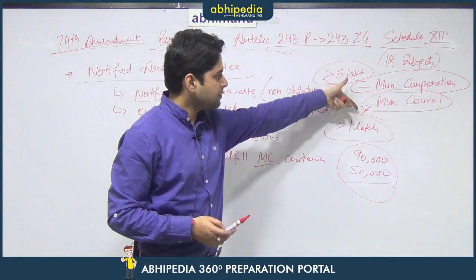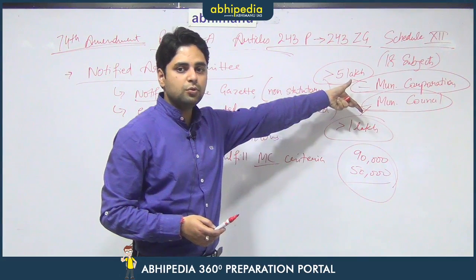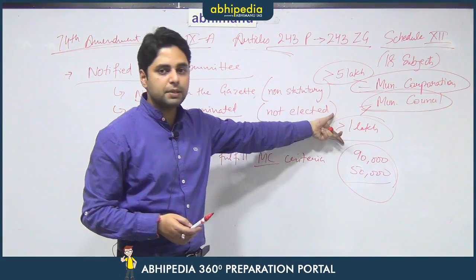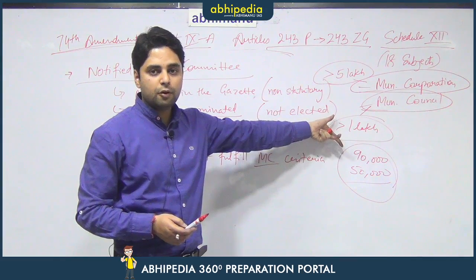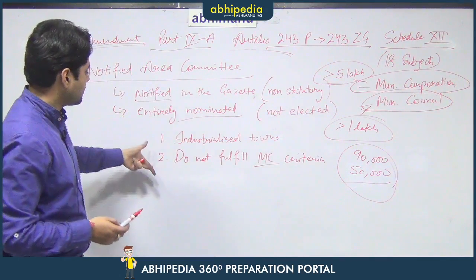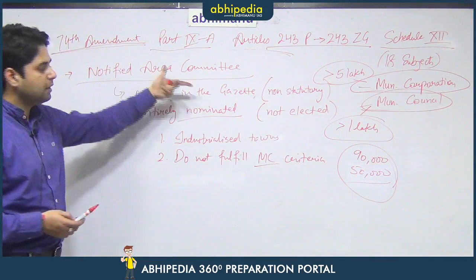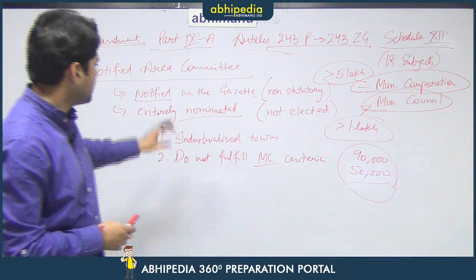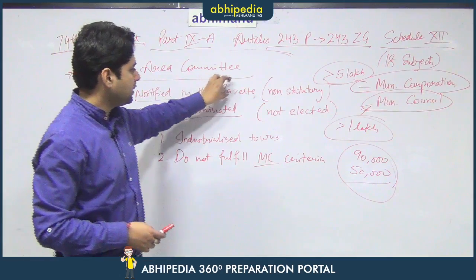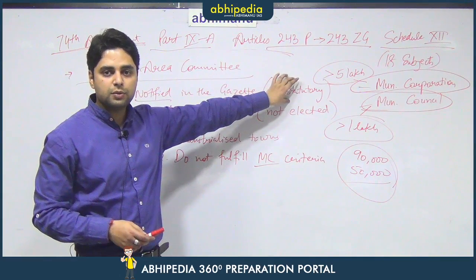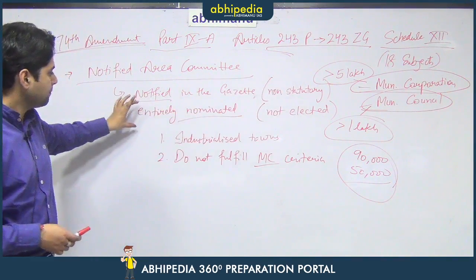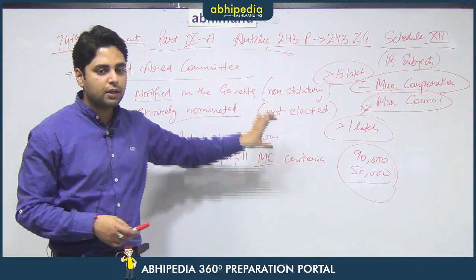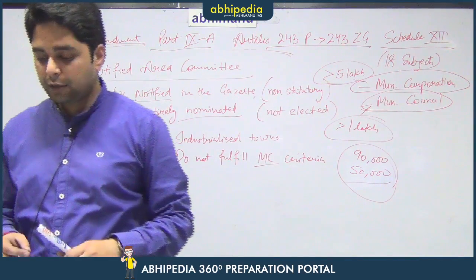So, it does fulfill some of the eligibilities of these two, but it does not fulfill the population based criteria of the municipal corporation or municipal council. That is why it has to be notified as an area committee. So, it becomes a notified area committee. What is important is that it is notified in the Gazette. That means no act or statute is passed for establishment of such a body, and it is an entirely nominated body. So, none of the members is elected to this body.